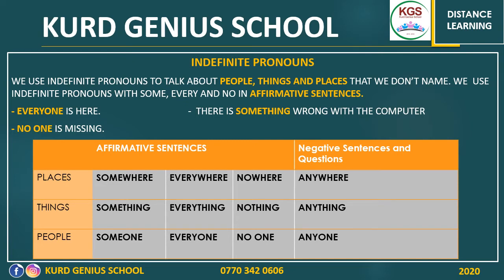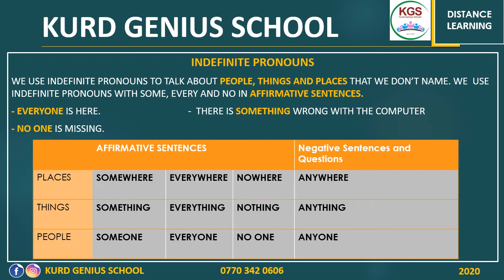And for people, someone, it could be anyone, everyone, again, could be anyone. And look at this one, no one. You see, in all other indefinite pronouns, we don't have any space between some, every, and no, except this one.